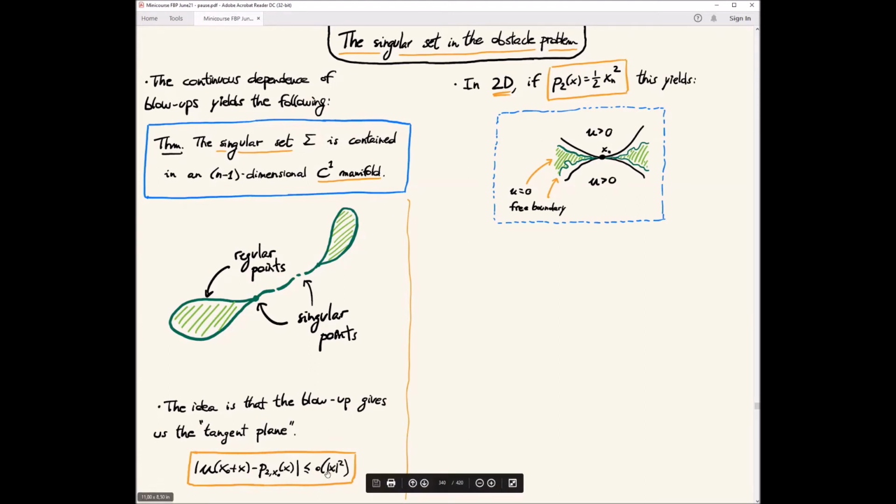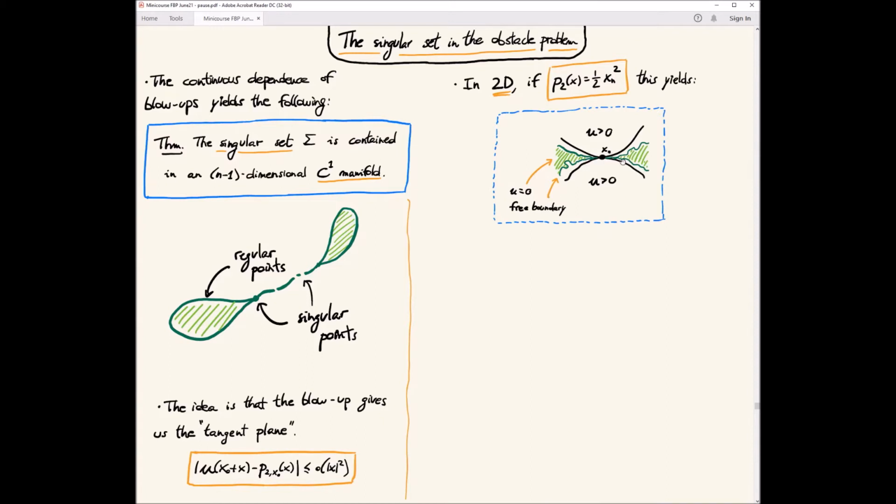Because of this expansion, if the zero level set of p is a line like this, then the zero level set of u should be trapped between two curves that are tangential to this line, which is the zero level set of p. This follows from the expansion, because if p is positive here, then u is positive here by this expansion. And because the expansion is better and better as we approach the origin, this curve is closer and closer to the point as we approach the origin.